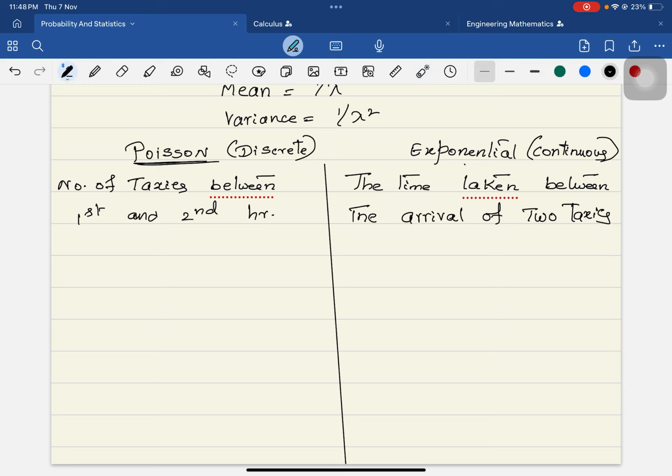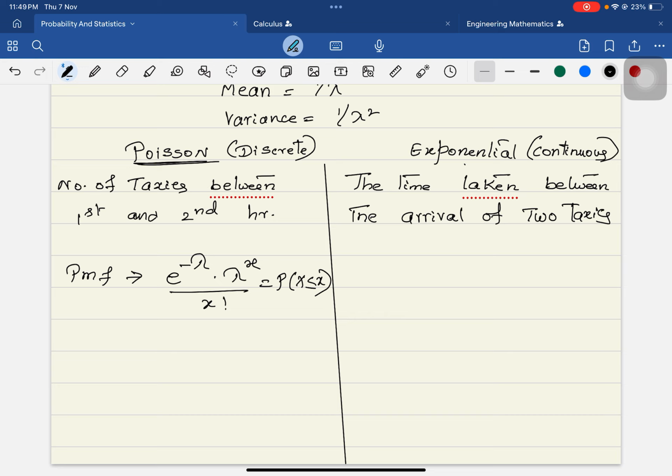Now, as we have done in the Poisson distribution, what is the probability mass function? The probability mass function in the Poisson distribution is e power minus lambda, lambda power x by x factorial. The cumulative distribution function is given by the probability of X less than or equal to x.